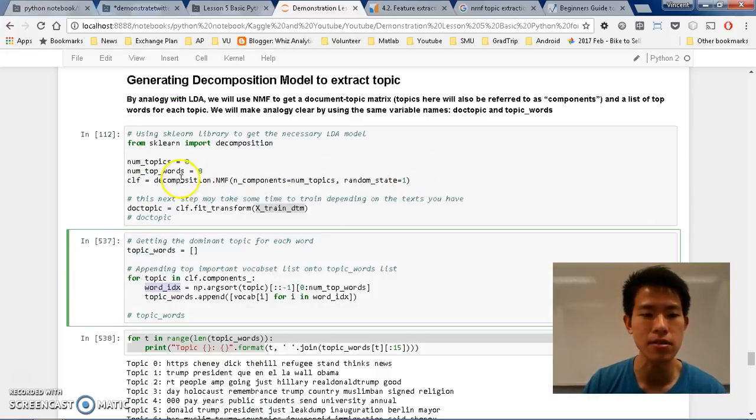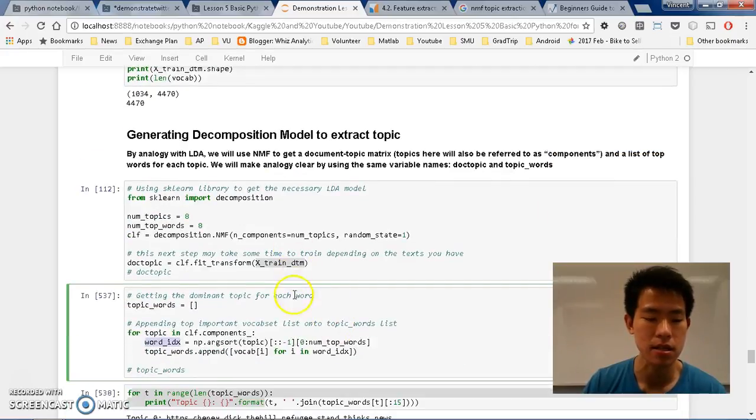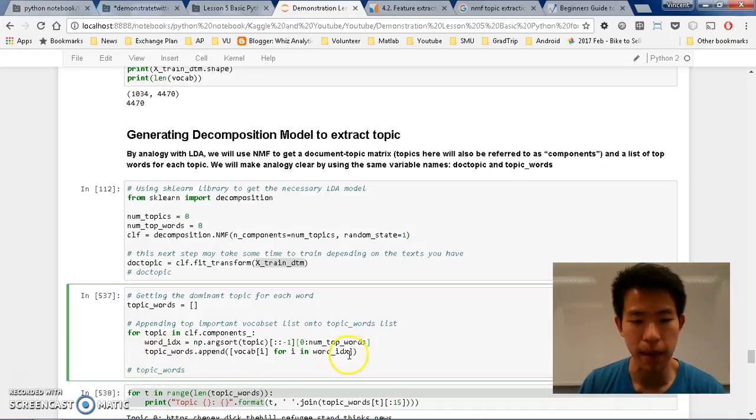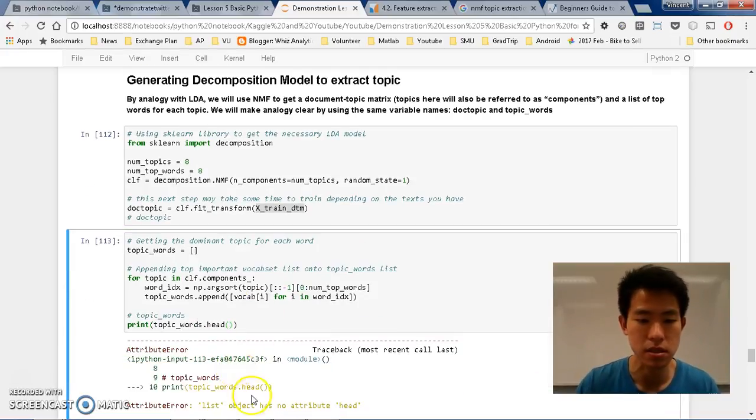After that, we have word index, in which from numpy argsort topic, we see the num top words. So what is this topic? Topic is basically all the different lines of the cff components. And afterwards, let's append them to the topic words. So if I print out the topic words, maybe 0 to 5, I think this works.